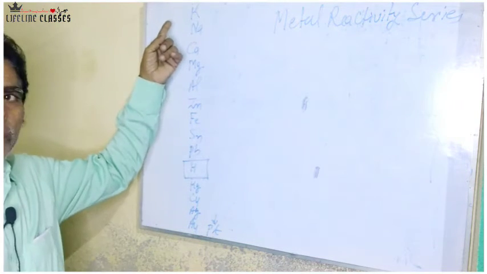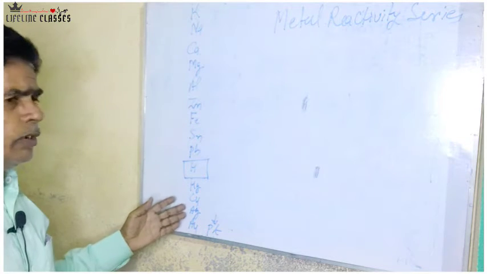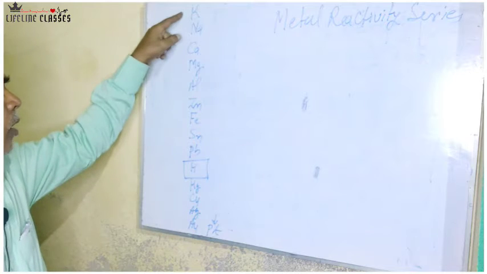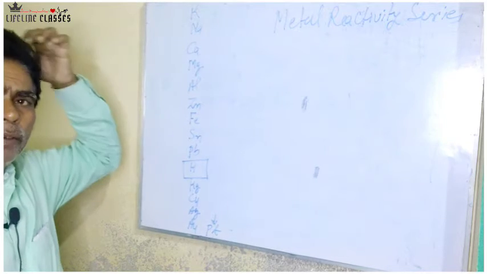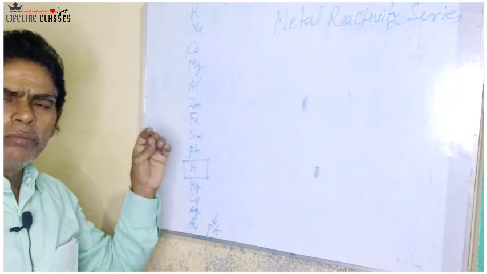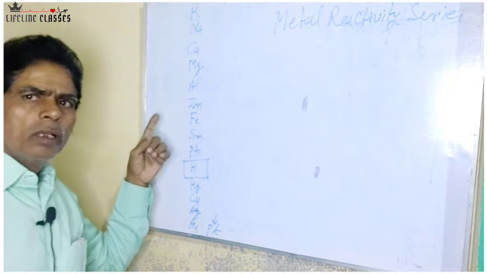See here, this is the metal reactivity series in which potassium occupies the highest position. It means potassium is the most reactive metal.